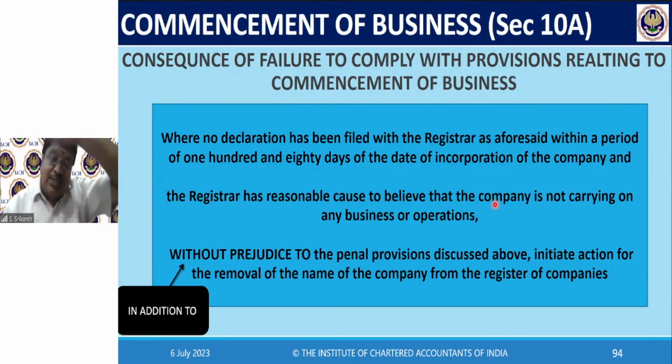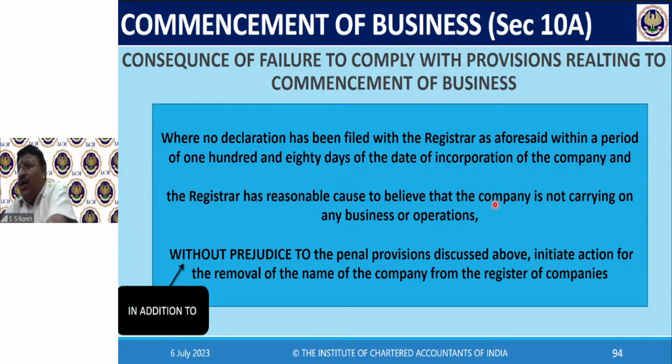Of course, there is a separate procedure for that, which you saw in chapter 18. You can again come and fall at his feet, pay the penalty, file the details, and then he may issue the certificate of commencement of business. But initially, he can initiate action for the removal of the name of the company from the register of companies.